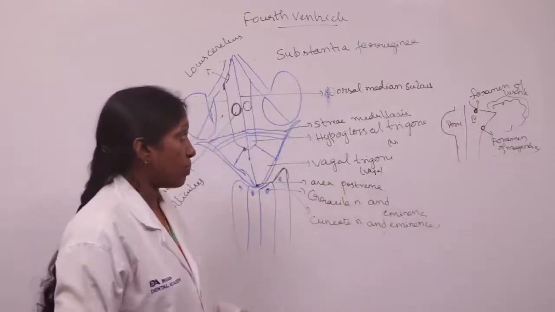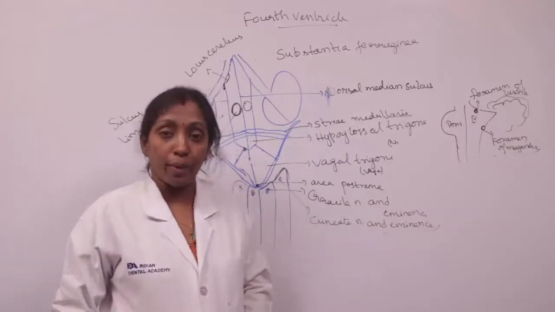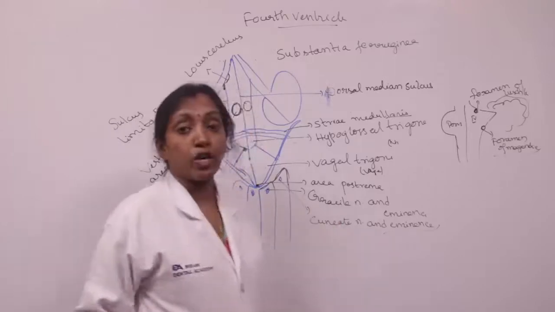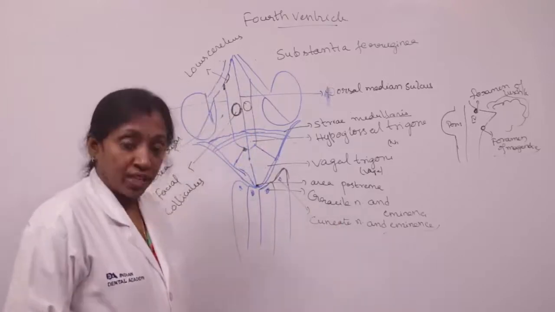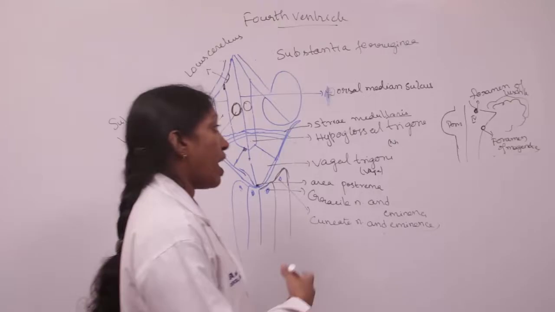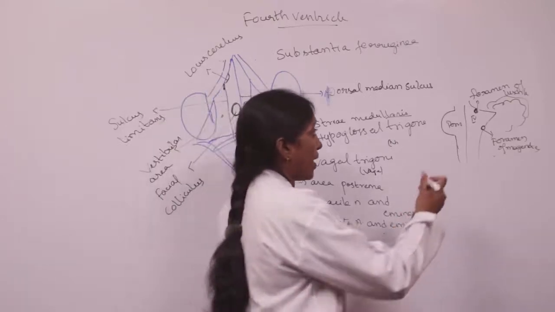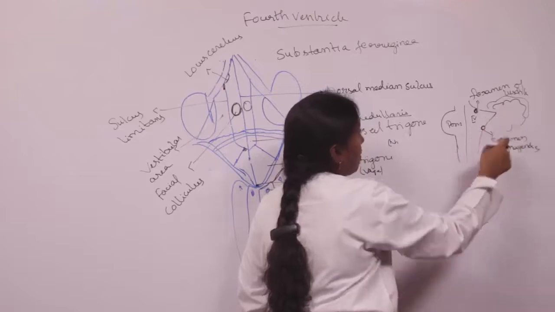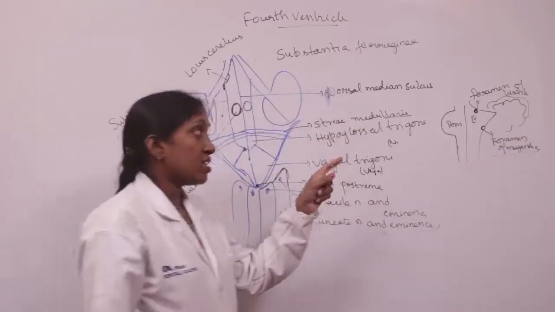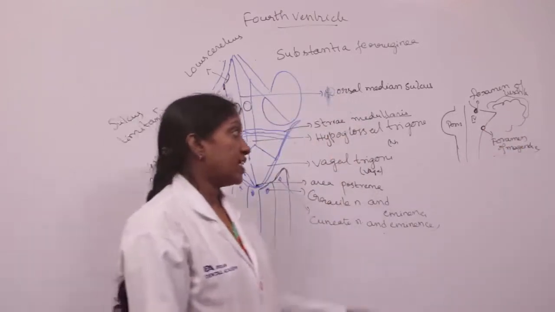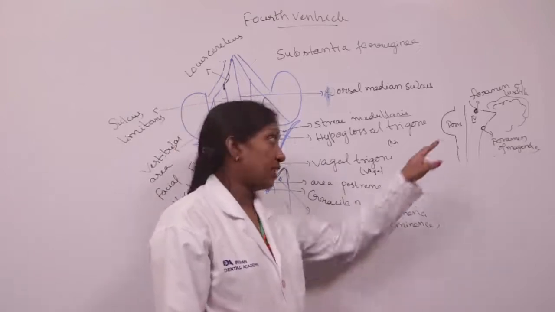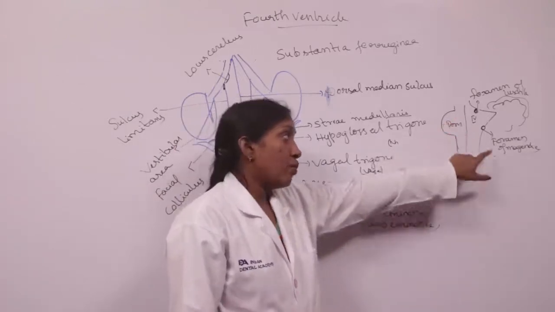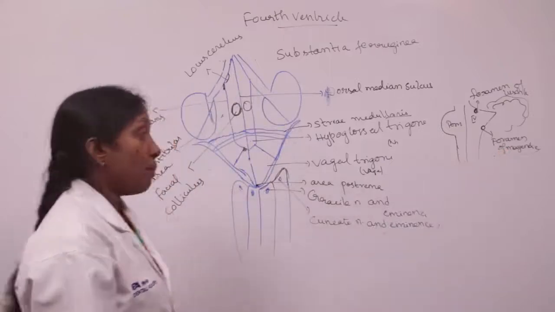What is the subarachnoid space? It is the space between the arachnoid membrane and the pia mater. We call it the subarachnoid space. In the subarachnoid space CSF is present, as well as some large arteries of the brain. So the CSF from the ventricles enters into the subarachnoid space through apertures in the roof of the fourth ventricle, that is two lateral apertures called foramina of Luschka, and one median aperture called foramen of Magendie.